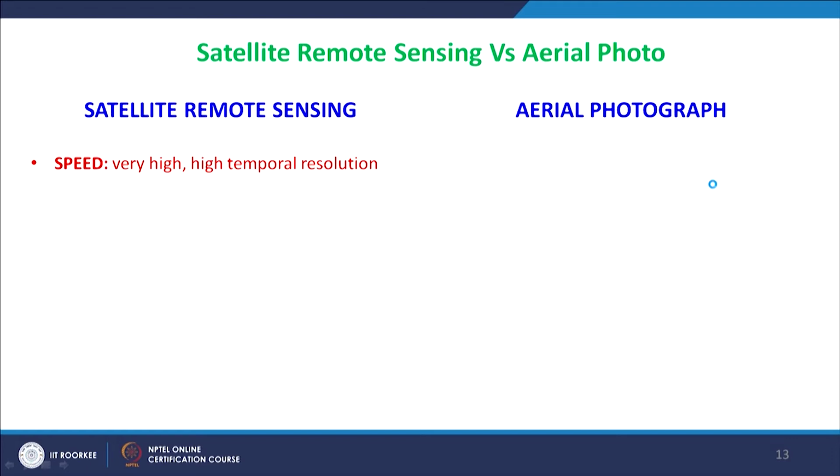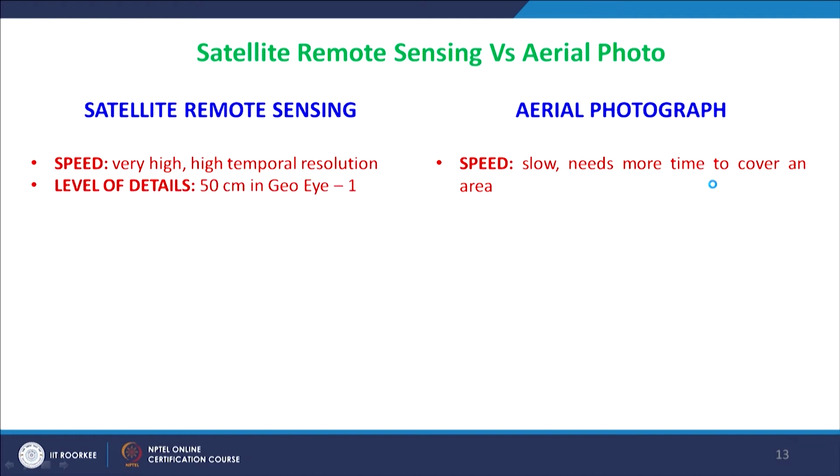If we take the speed parameter, then current satellite remote sensing is very high speed, and it has a high temporal resolution. Sometimes satellites revisit after a few hours, which might not be possible with aerial photography, because these missions have to be planned and then the aircraft should be flown there.